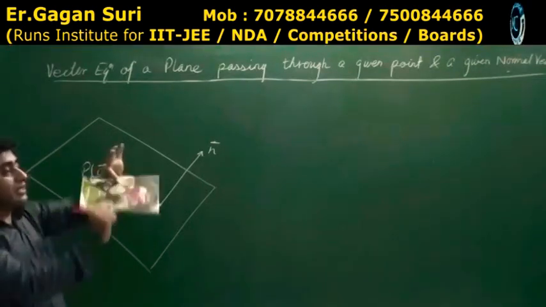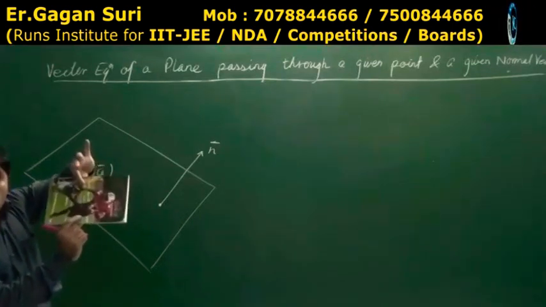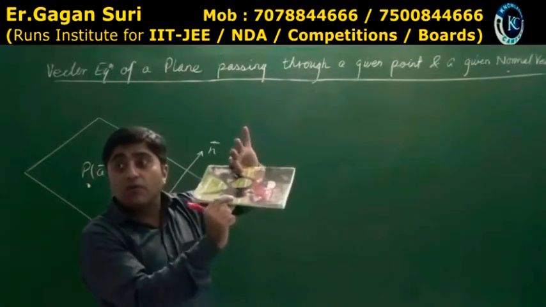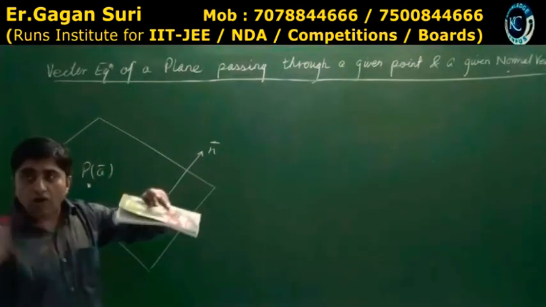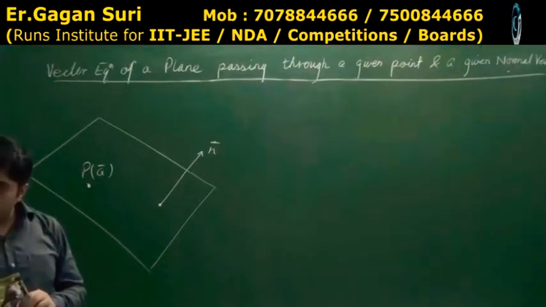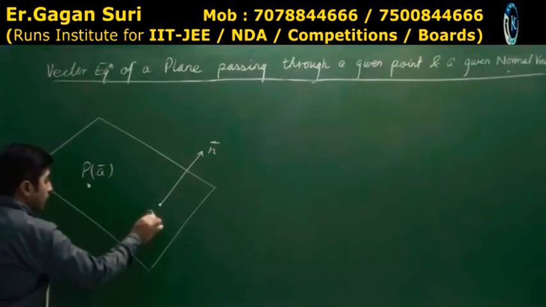Then, if I see these points like this, one is point over here and one is point over here. These 2 points are definitely in the plane, but position vectors are not in the plane. Am I clear? Yes or no? So I can say there is any point which is R vector.